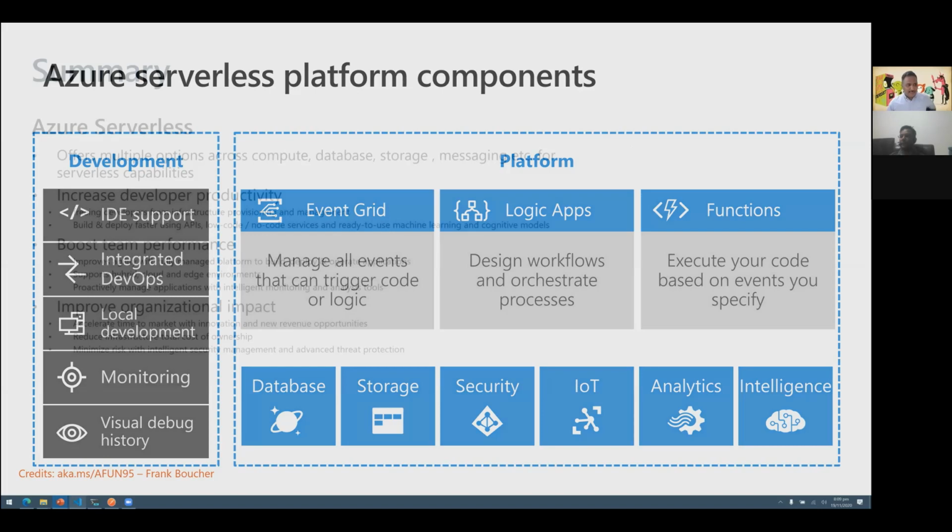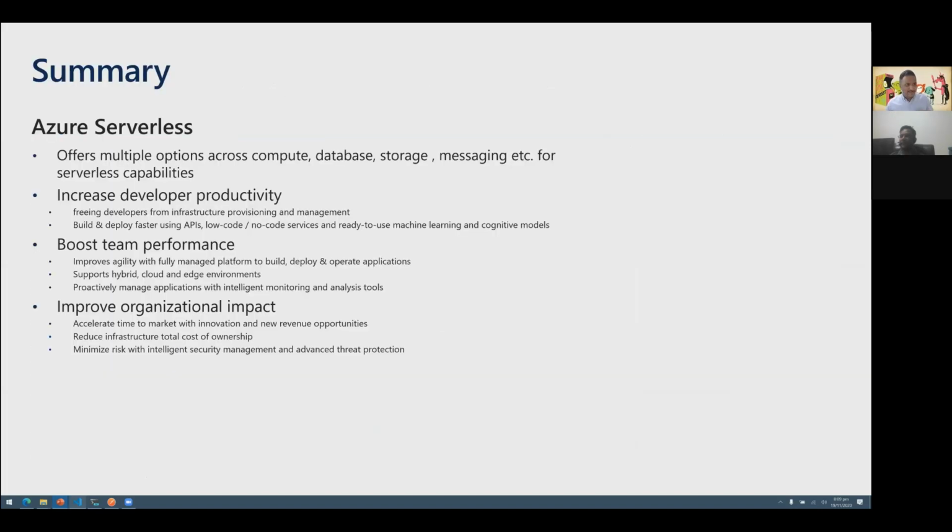So with that, I come to the end of this session. If there was any takeaway I would like you to take, it is this, that on Azure, there are various services. It is not just the function as a service or FaaS that is serverless. We have compute, we have database, we have messaging, which are all available as serverless. What this allows us to do is it gives us multiple benefits.